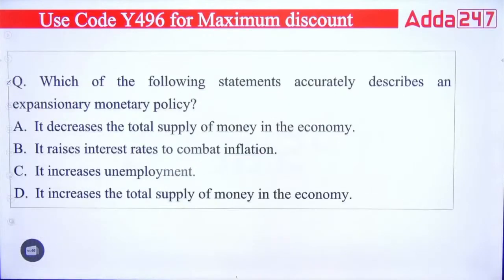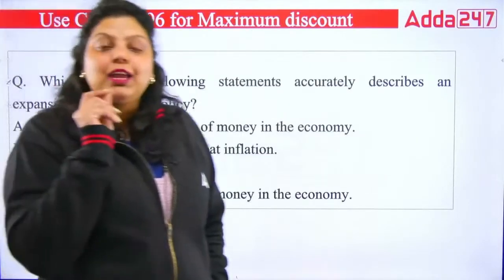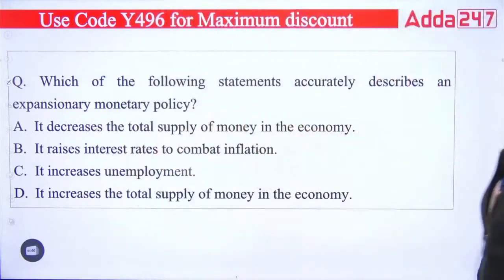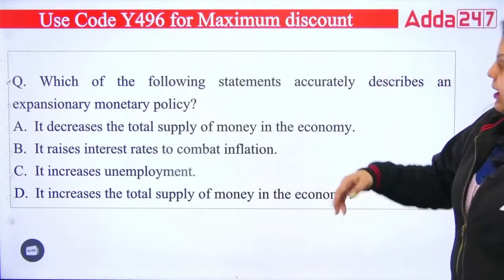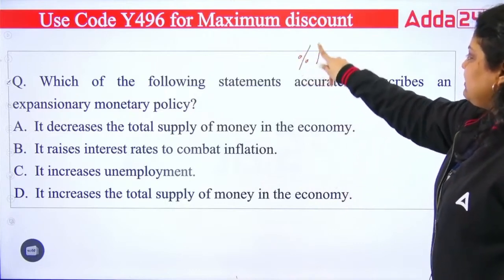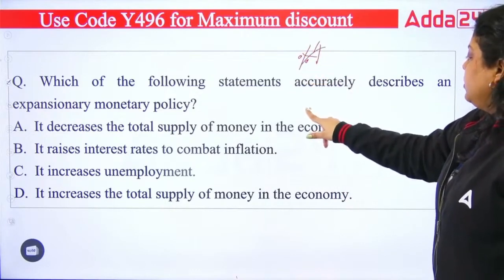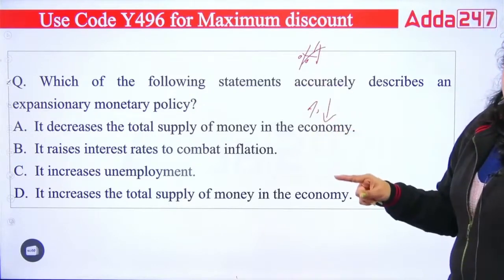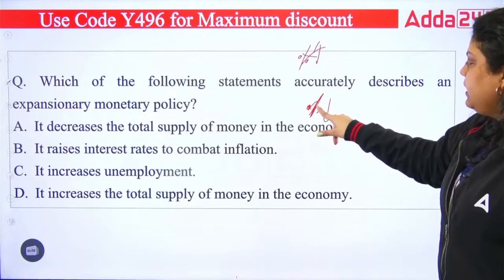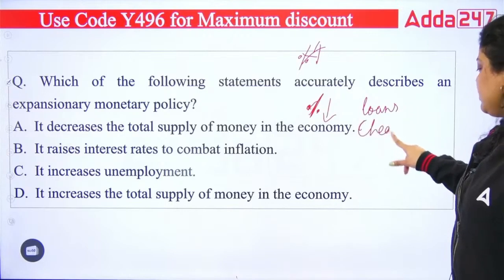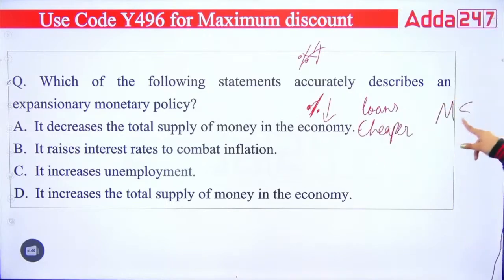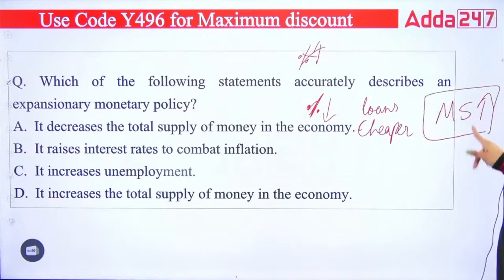Okay, next question. Which of the following statements accurately describe an expansionary monetary policy? So expansionary monetary policy is also known as an easy monetary policy, and this happens when RBI wants to increase the money supply in the market. So whenever RBI wants to increase the money supply in the market, what does RBI have to do? RBI has to reduce the policy rate. When policy rates are reduced by RBI, what happens? The loans will become cheaper. Loans will be cheaper for the public, and it will increase the money supply in the market. So this is the effect that will be seen whenever RBI makes expansionary monetary policy.